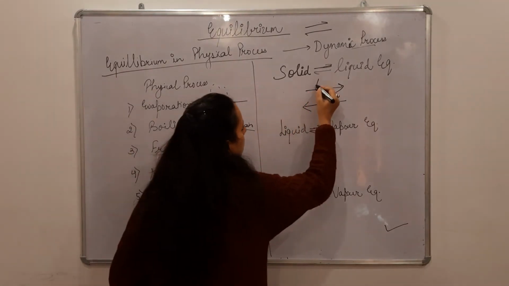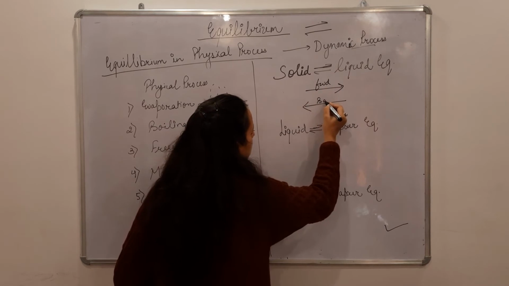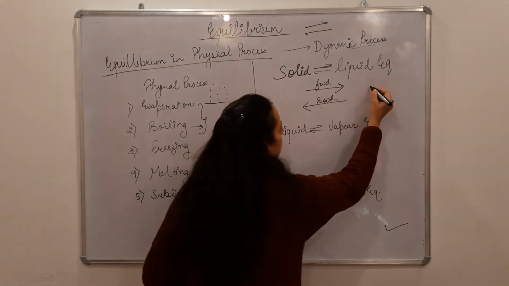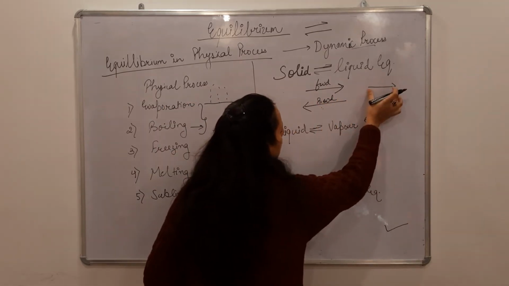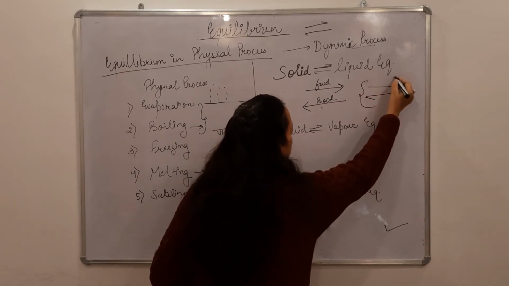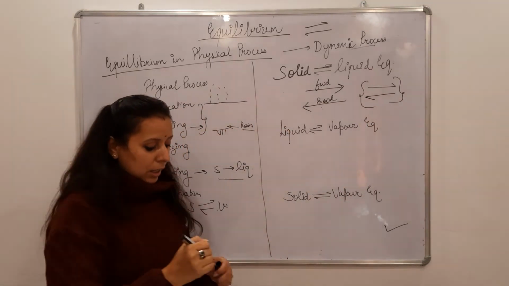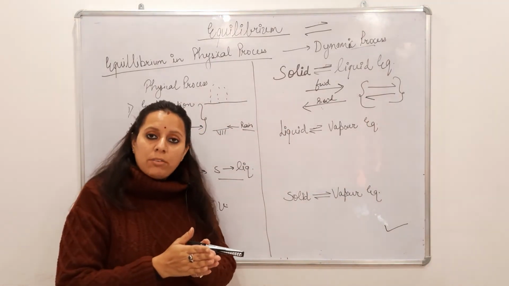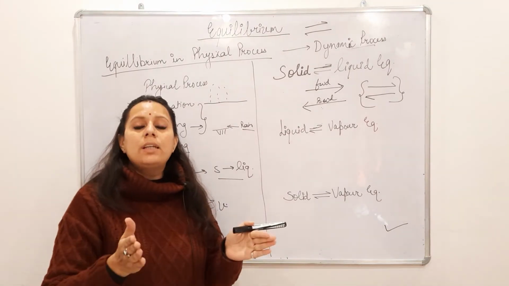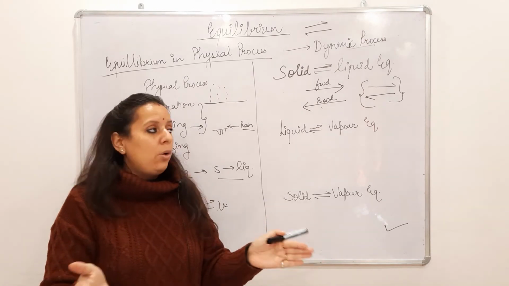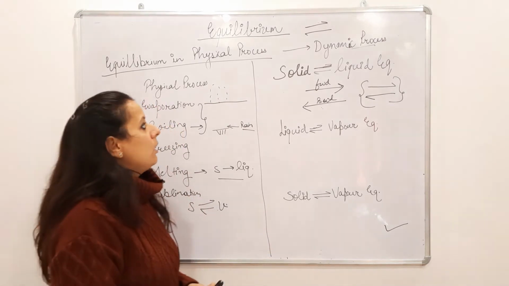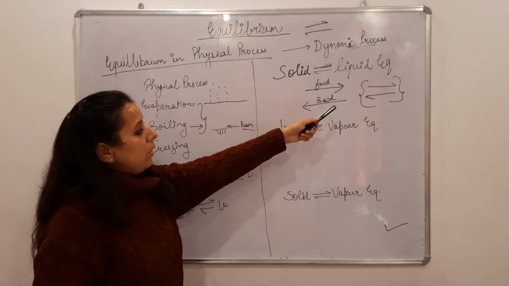When you merge these two arrows, keeping a half arrow for forward and a half arrow for backward, this is the symbol we use for equilibrium. Equilibrium means the reaction is going equally in both the forward and the backward direction. So this is the sign for equilibrium.